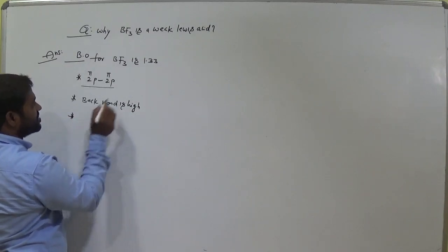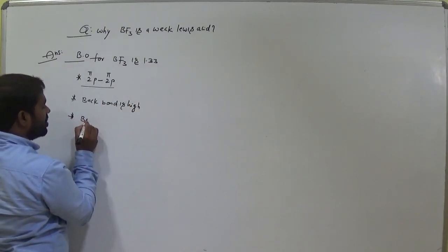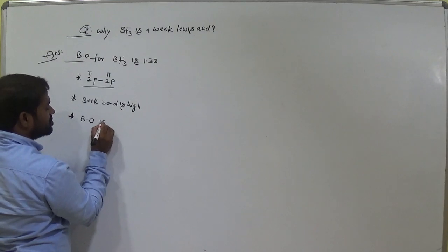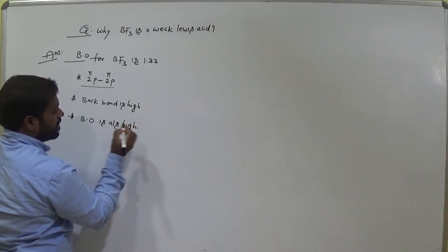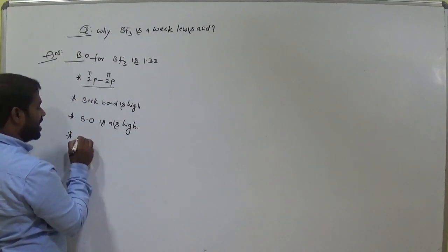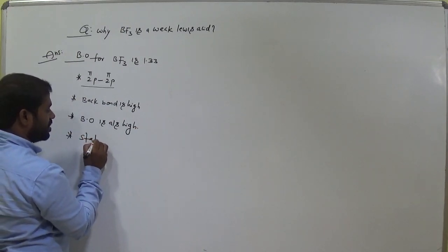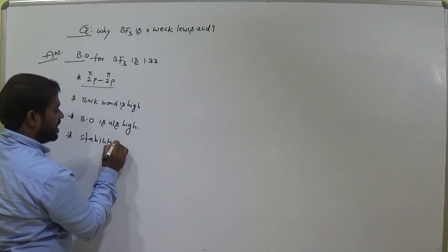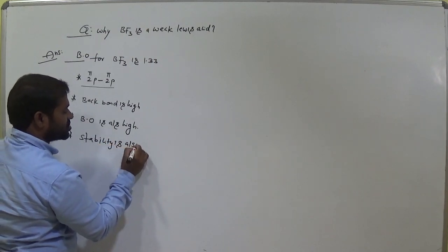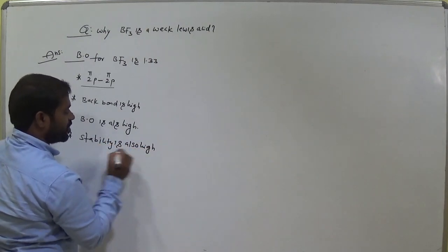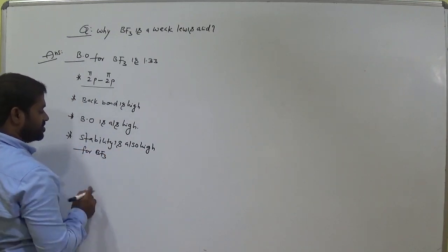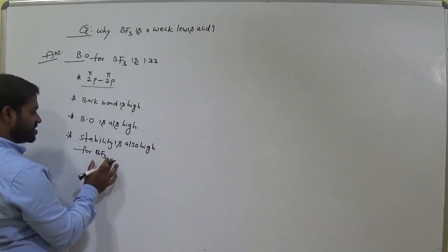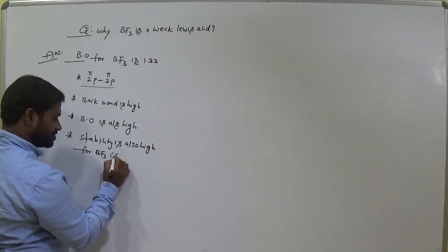Back bond high means bond order is also high. Bond order high means stability is also high for boron trifluoride. Clear?